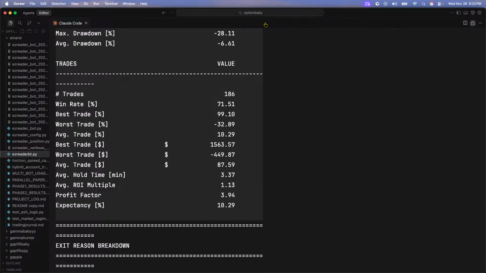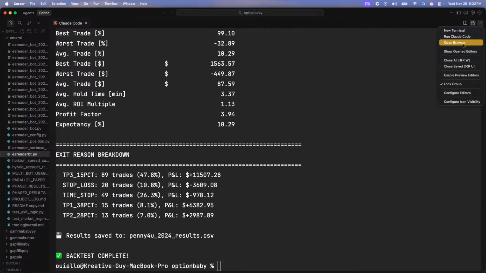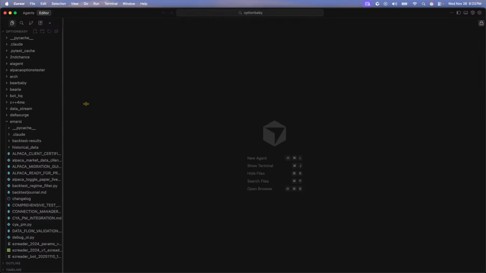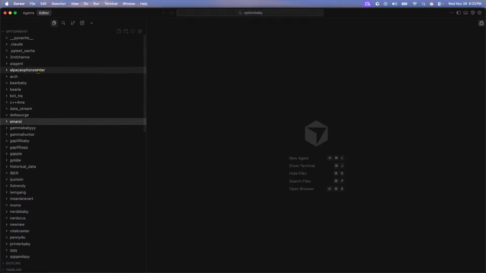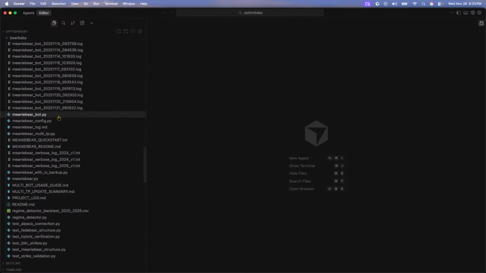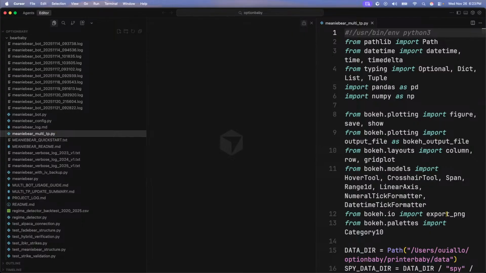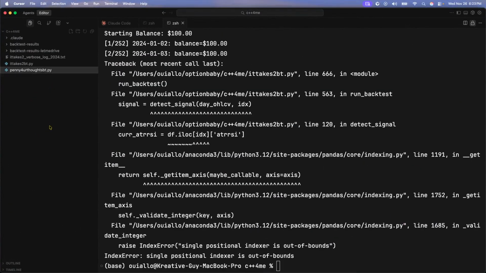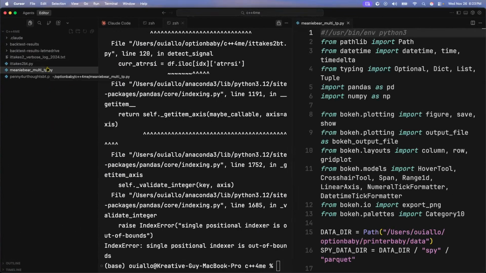Your QQQ. I need SPY. Close all. Who's SPY? I think this is SPY. Hold on. Multiple SPY. All right, perfect. Give me one second, because this one right here is big tripping.